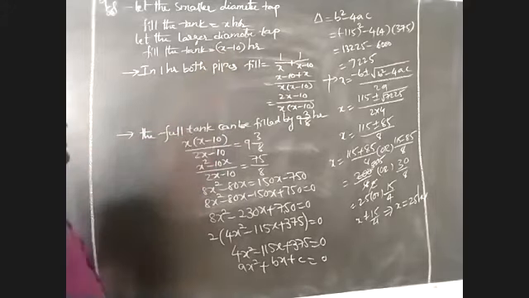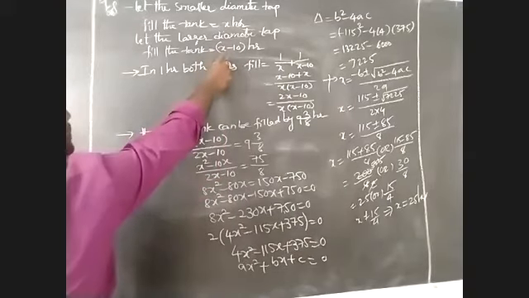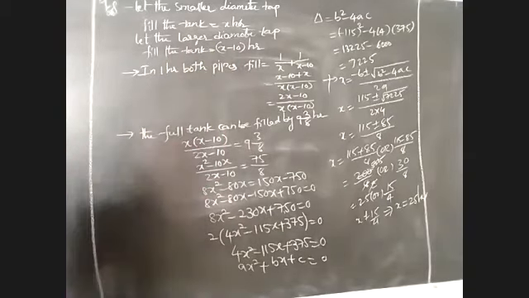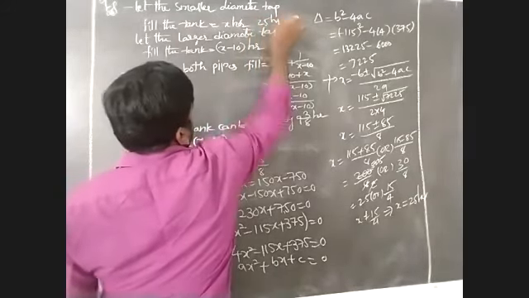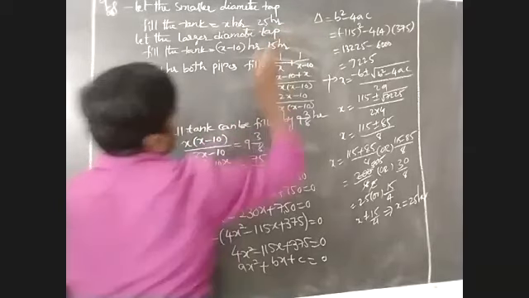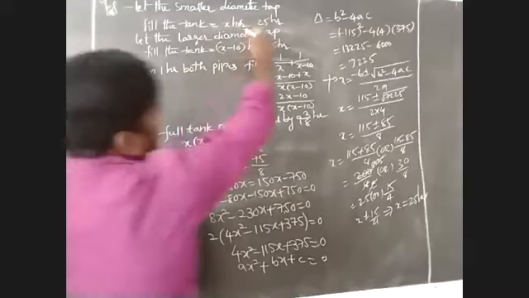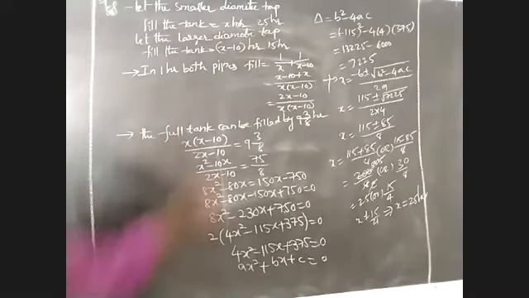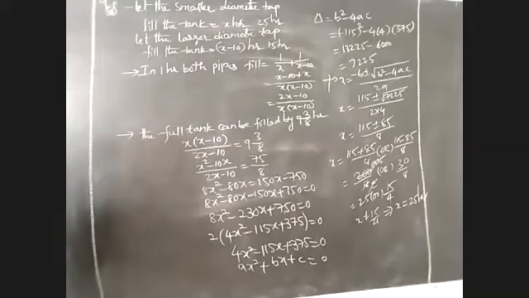Why? Because the larger diameter tap fills quickly. The smaller diameter tap takes a little more time to fill, so here 25 hours comes, and the other comes to 15 hours. Okay, the tank can be filled in 25 hours by the smaller diameter tap and in 15 hours by the larger diameter tap. That's all.